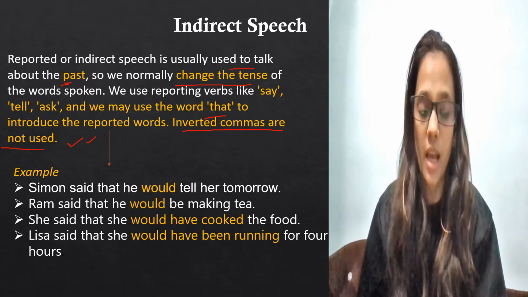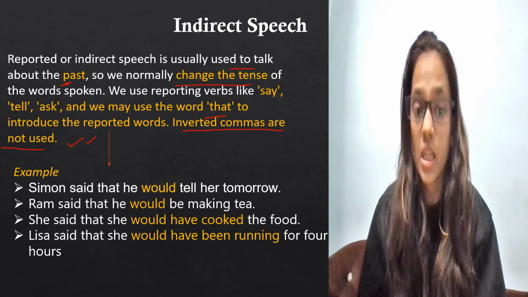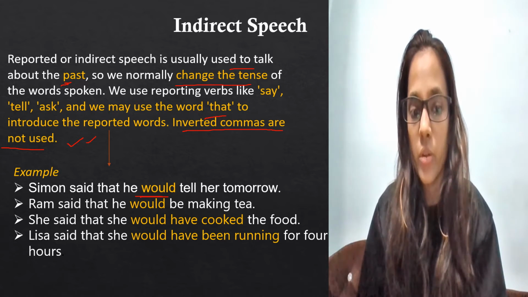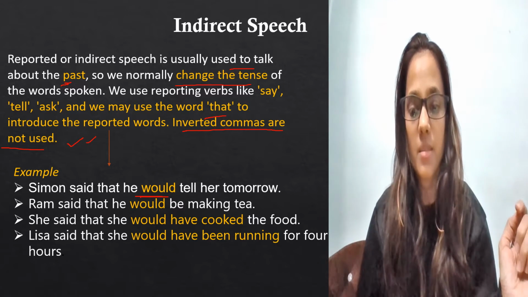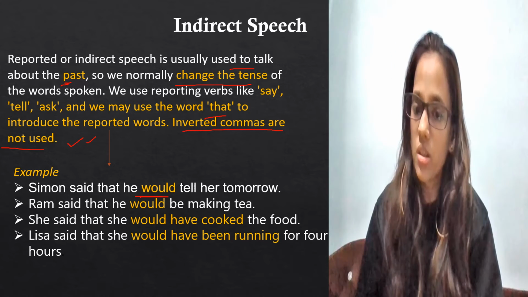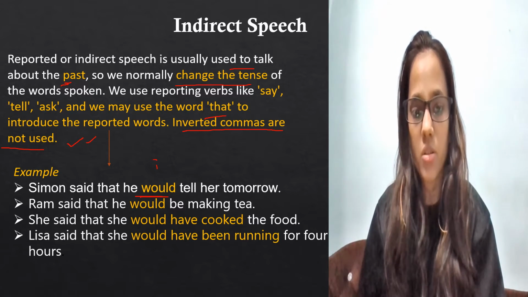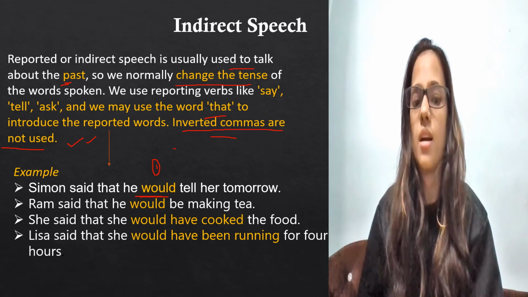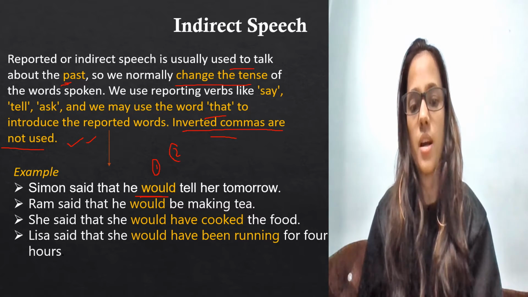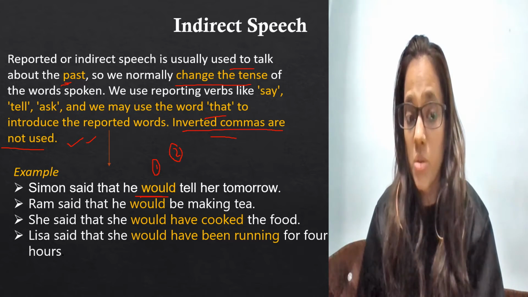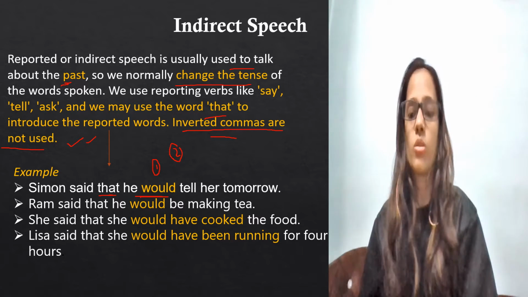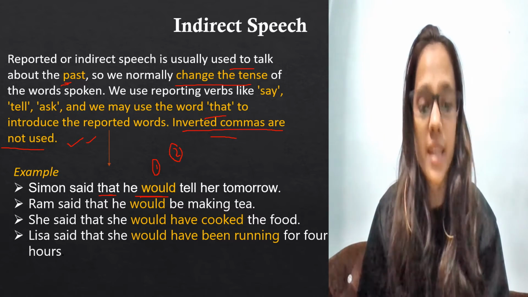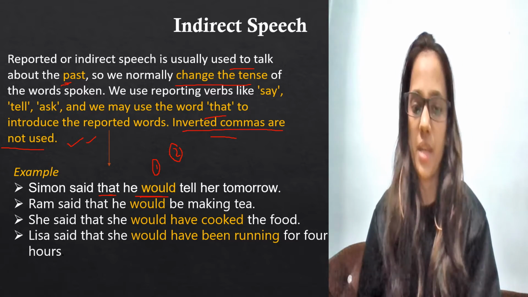Now, Simon said that he would. There was "will" in the first sentence, in the direct speech, so we changed it to "would". This is the first rule. The second rule is what? We have removed the commas, quotations, inverted commas, and we have also used "that". So these are the rules. Now, Ram said that he would be making tea.